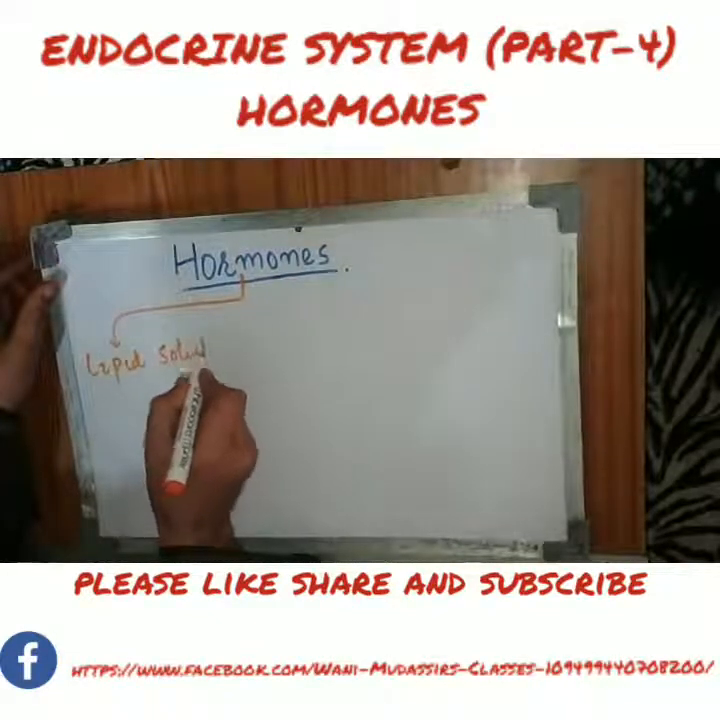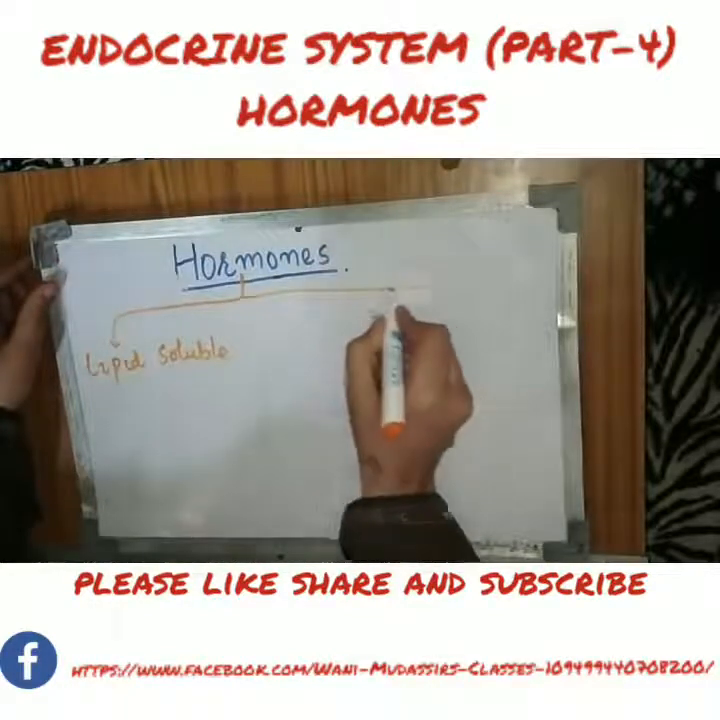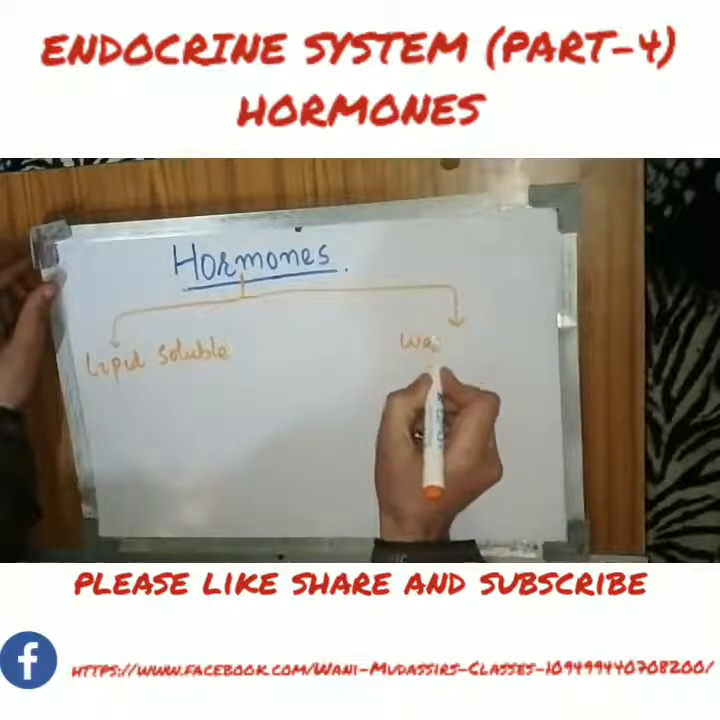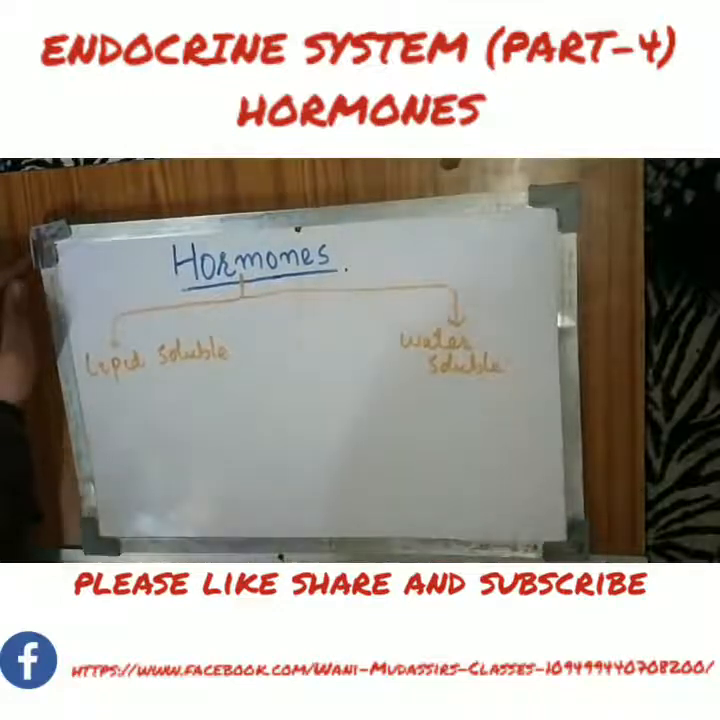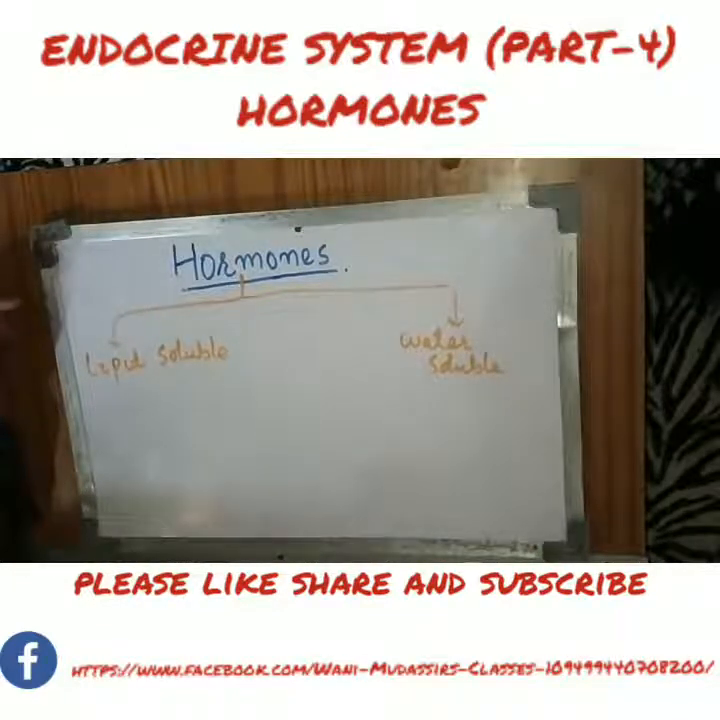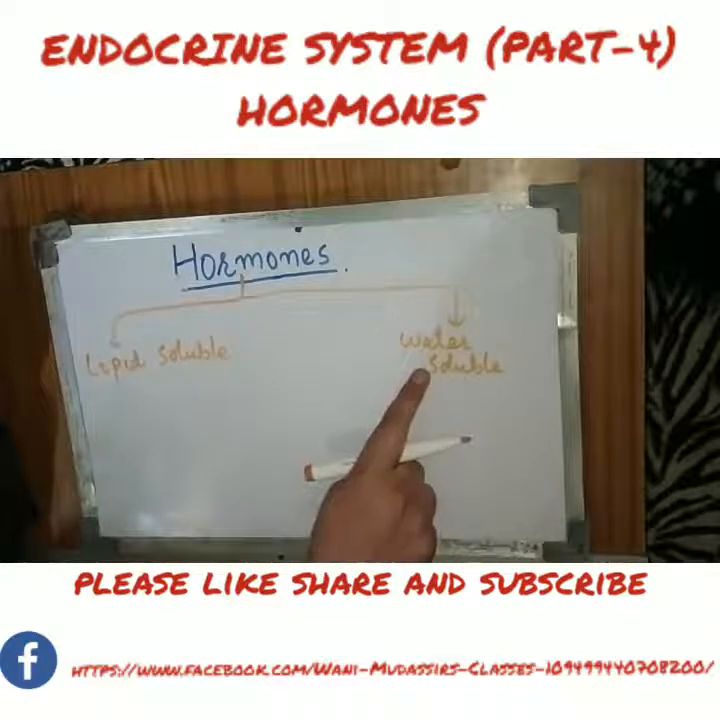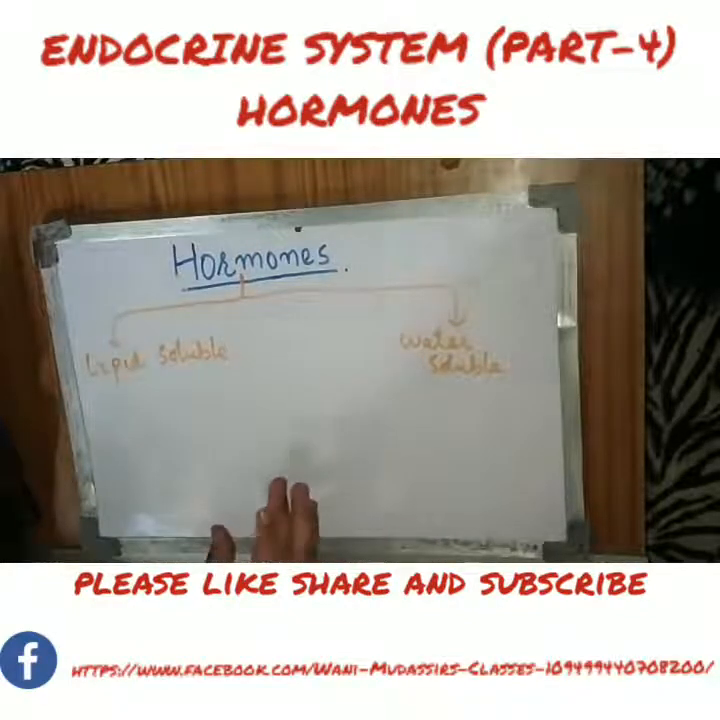Lipid soluble, and the second is water soluble. Okay, so when we talk about the classification of hormones based on their chemical nature, we divide these hormones into two types. First is lipid soluble, and then there is water soluble. Okay, the difference is very clear. Those hormones which are soluble in lipids are called lipid soluble, and those which are not soluble in lipids are soluble in water, and they are called water soluble.